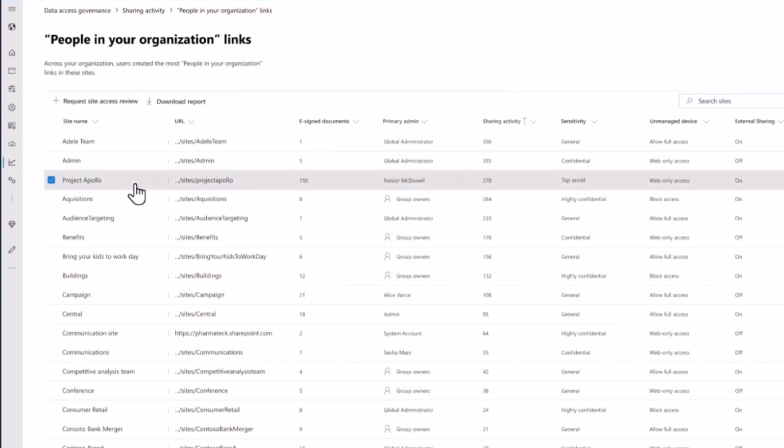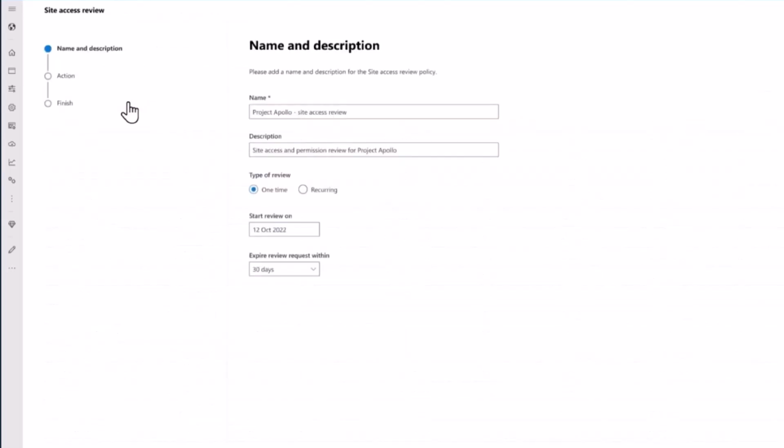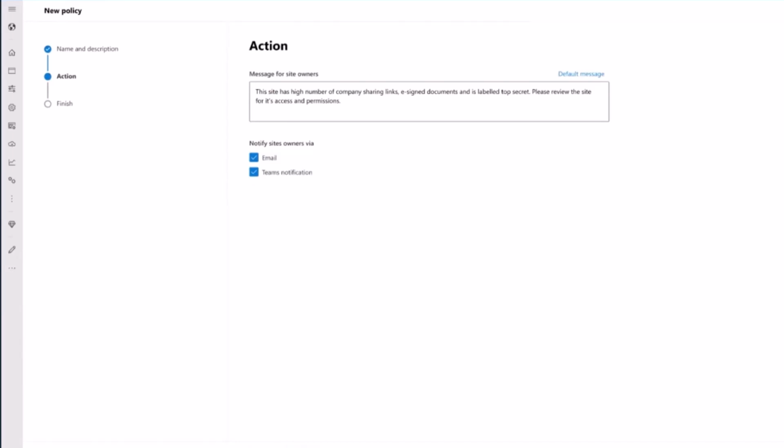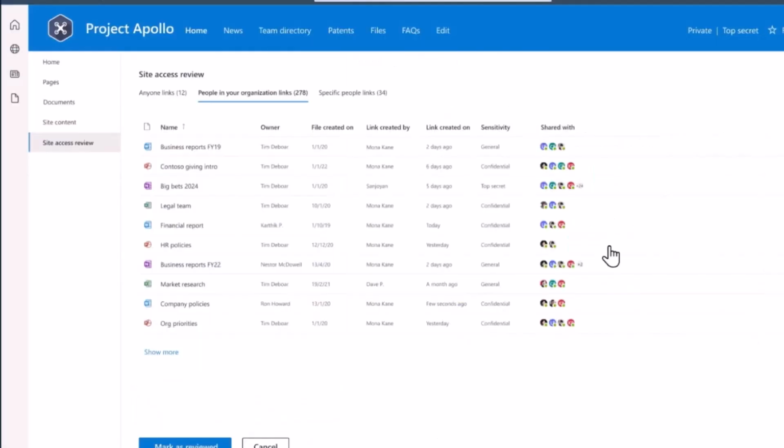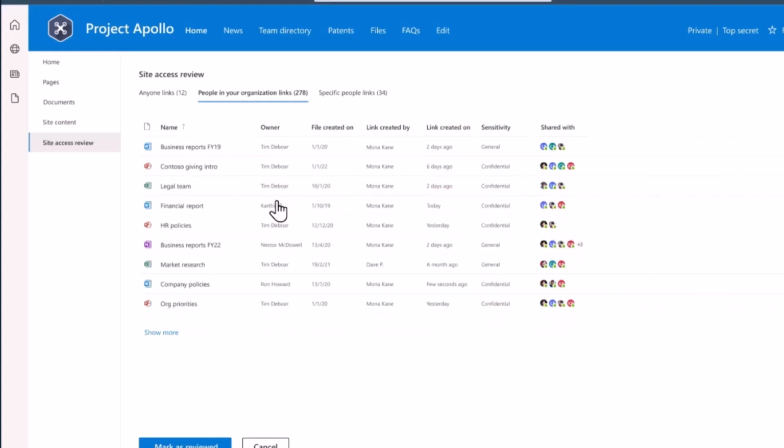For example, you see on a particular site, there is a lot of content that has been overly shared. You can also start an access review, which means all the site owners for the selected site will get a customized message that they have to review the sharing, right? So this is the email that they get, and they can launch the site review. And they'll get a view of all the content which has been overly shared. For example, some files you see are top secret and been shared with everyone, or many people. So they can go and remove the sharing link.